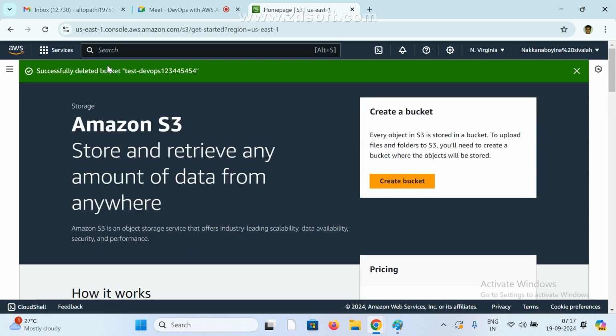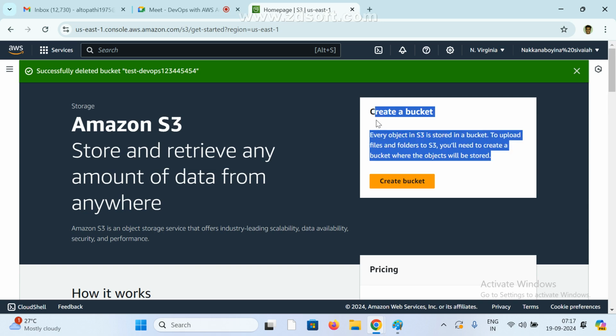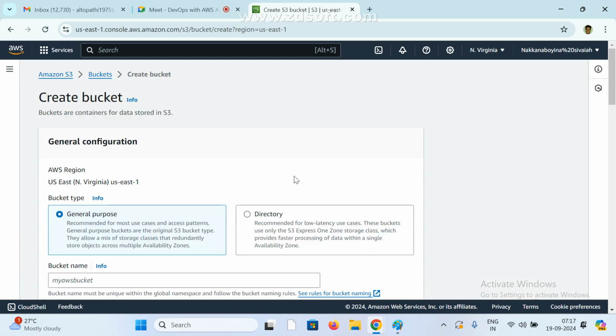The first time, we can see it like this also. Every object in S3 is stored in a bucket. To upload files and folders to S3, we need to create a bucket. Just click on create bucket. These are the basic options. Buckets are containers for data stored in S3. A container will carry many objects, correct?